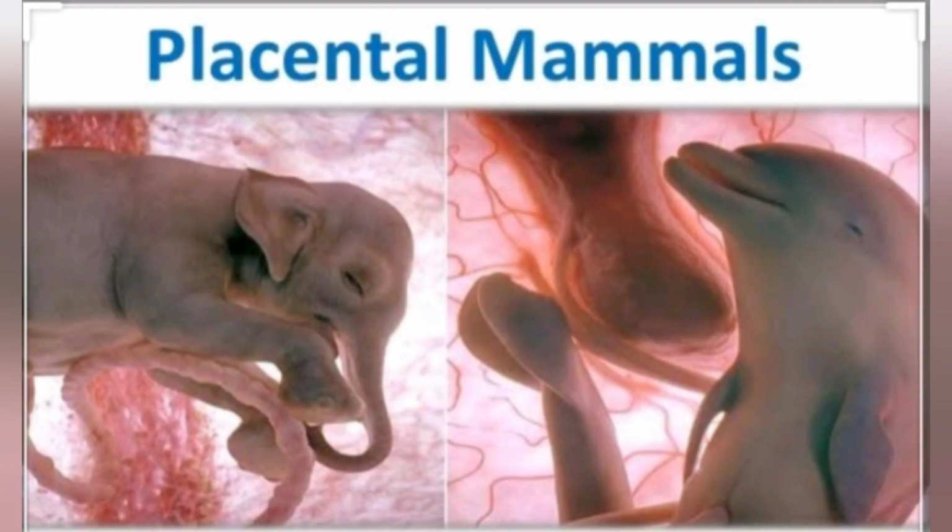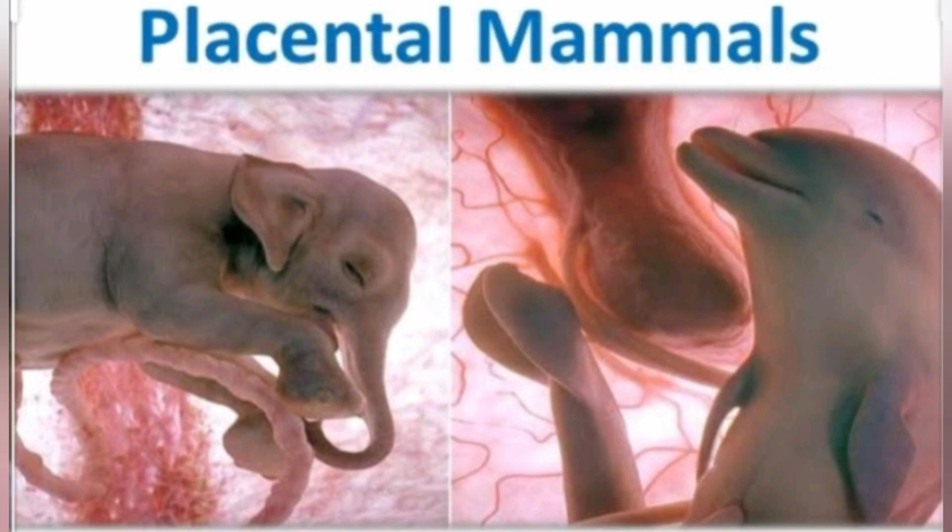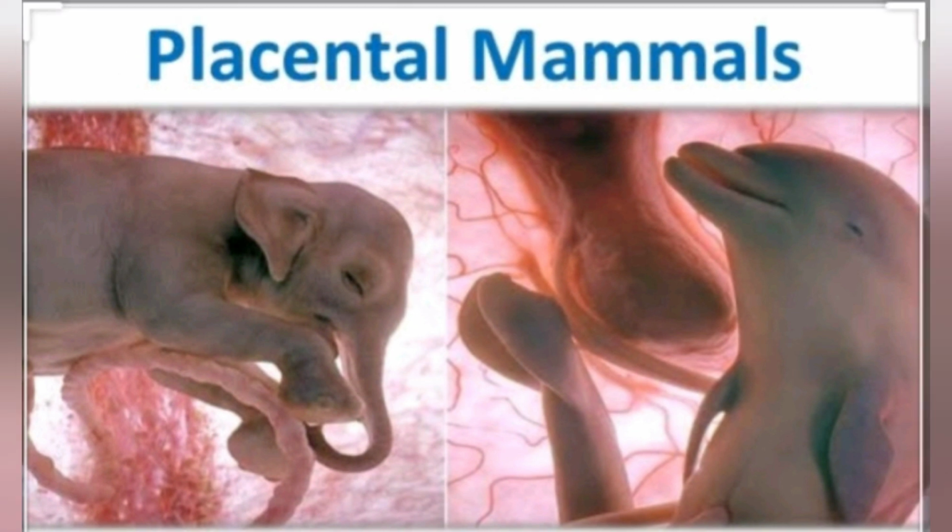What are placental mammals? These are the mammals which have a placenta. What is a placenta? Placenta is a connecting link between the mother and the fetus which is developing. It is a morphological, functional and structural unit which connects the embryo with that of the mother.